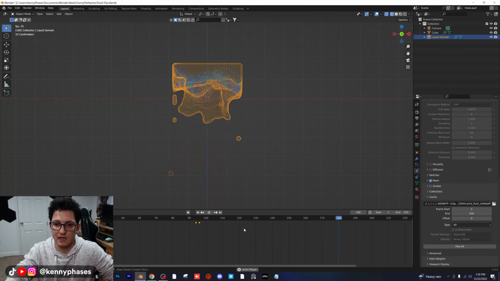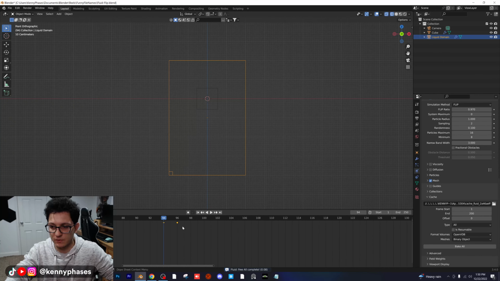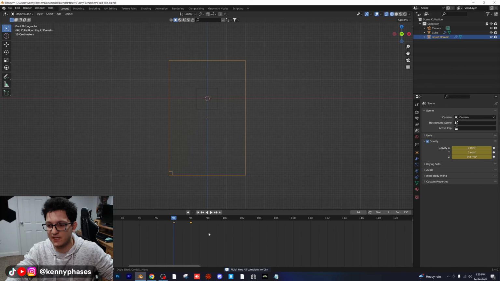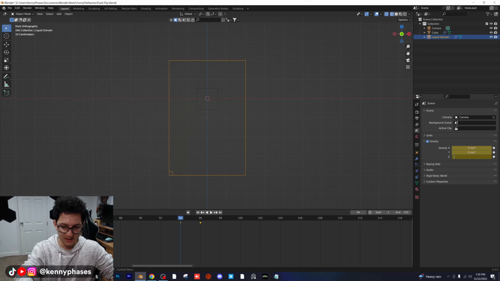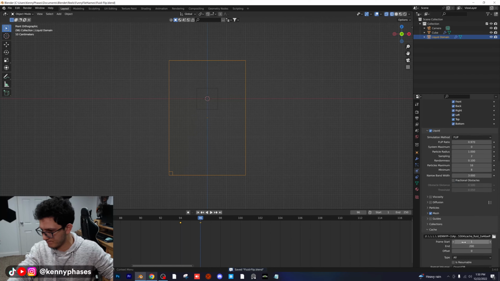Still about the same. If you really wanted it to be more intense, you could make these a little bit more extreme. So I'm going to try one more value. I'm going to go back to my scene settings. On my first keyframe here, I am going to change that to -20. I'm going to insert that keyframe, and then I'm going to go to frame 96 and make it +20. Now let's see what we get when we bake our simulation.